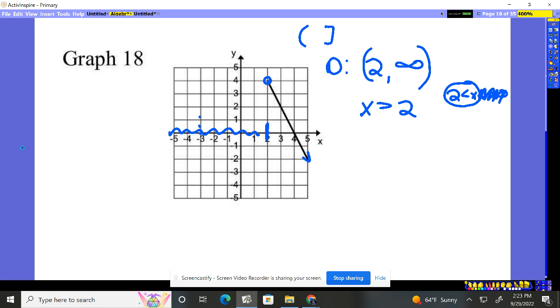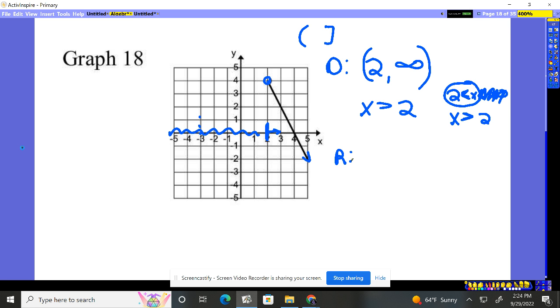Here's my answer. However, you must always put x first. So here I would put x first, being compared to the 2. The alligator's eating the x, so I need to make sure my alligator eats my x. And there I would have it. You could always do that if you need to. Most of you probably can look at the picture and go, hey, it's here at 2 and it's going to the right. So, hey, it's every x bigger than 2. It's up to you. You do what makes you successful.